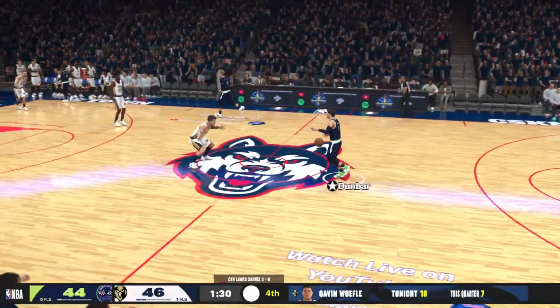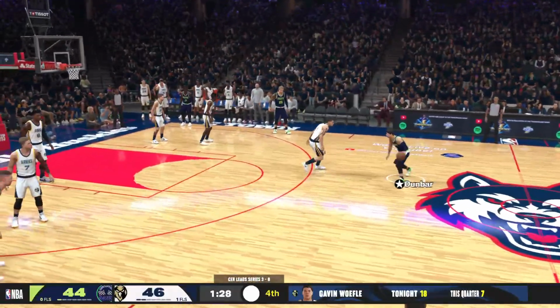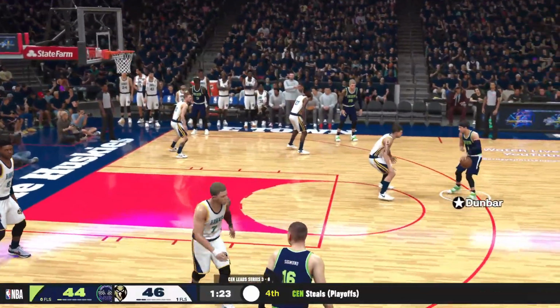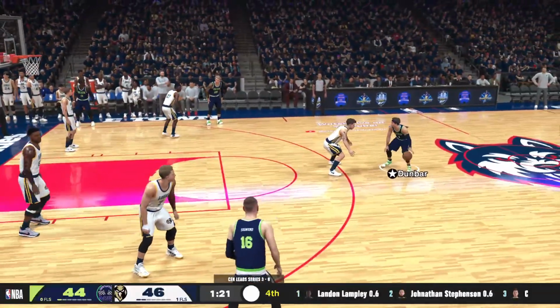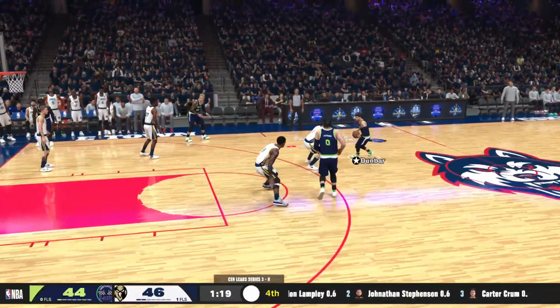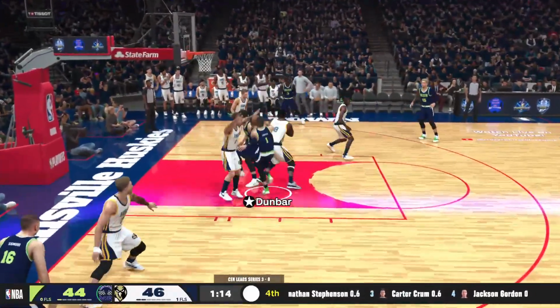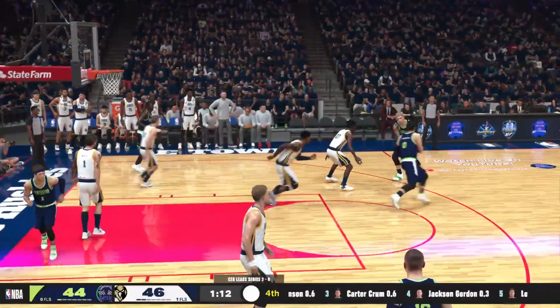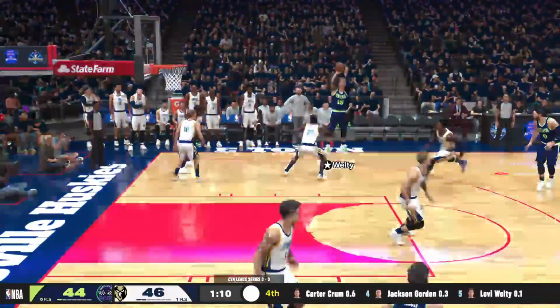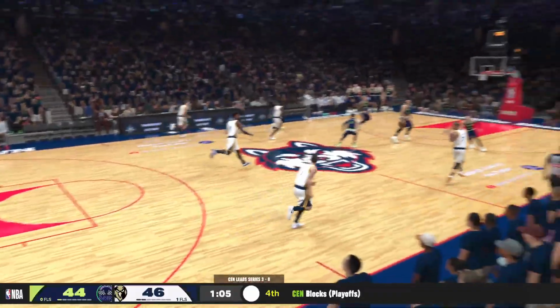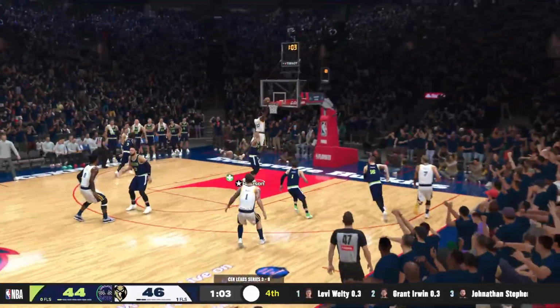He has 18 points. Here's Dunbar with it. Dunbar has the ball. He is off his game tonight, and that is a fact. Dunbar has the ball now. He looks. Back to Weldy. Weldy has it back to Stevenson. Lampley, Levi Weldy misses the shot. It's Harper with the rebound. Now, here's the passes and the slam by Pearson.